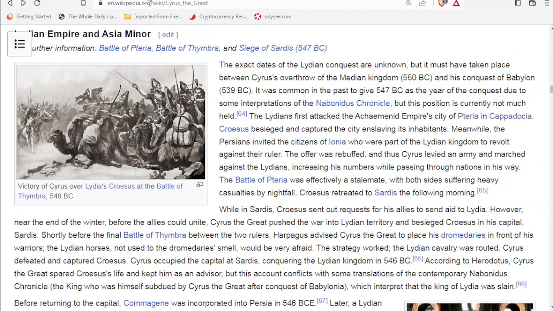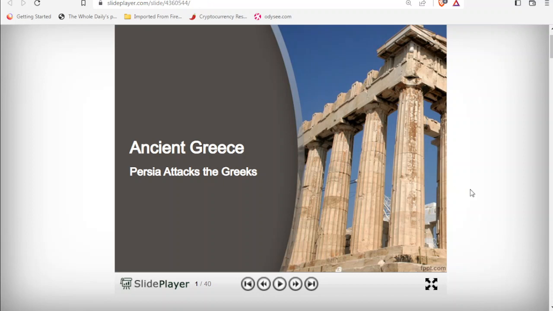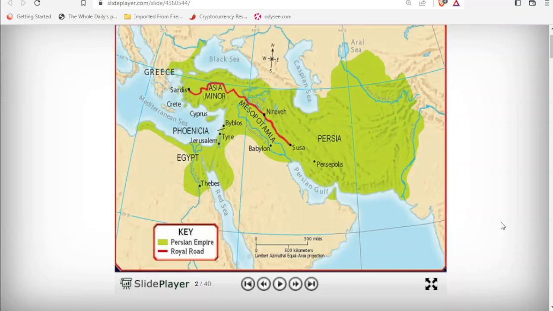Okay, let's go to this slideshow. We're going to use this slideshow on slideplayer.com, and if we go to the next slide. This slide shows the Persian Empire, maybe coming towards its greatest extent, and this could be after the time of Cyrus, because we can see that it includes the territory of Egypt. So that's how we know that it could be after the time of Cyrus. Go to the next slide.